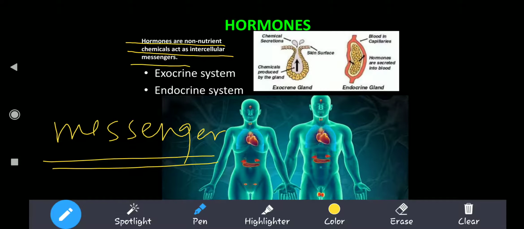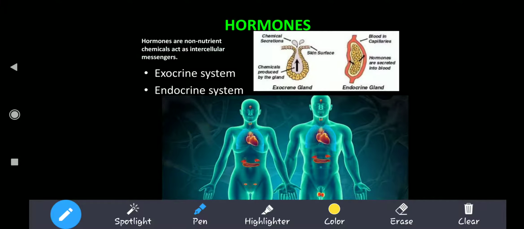So hormones are non-nutritional chemicals. You are not going to get any nutrition from them, and they act as messengers in our body. You can see in the diagram some organs which are involved in hormone production, the organs highlighted in red and yellow. When hormones are produced, the system is classified into the exocrine system and the endocrine system. So this is our topic: the endocrine system.